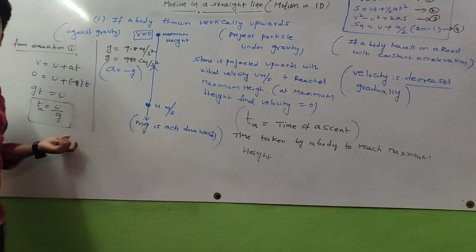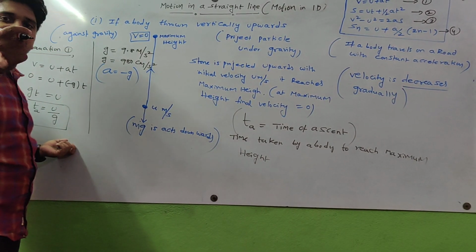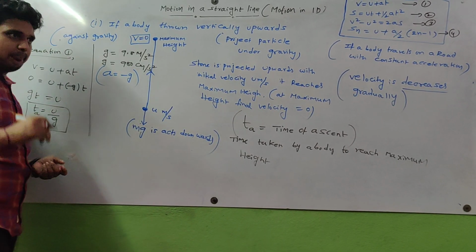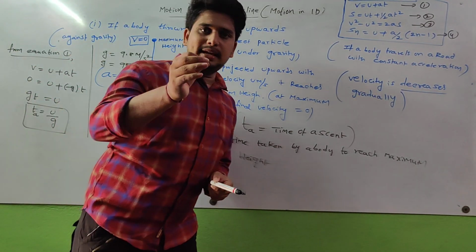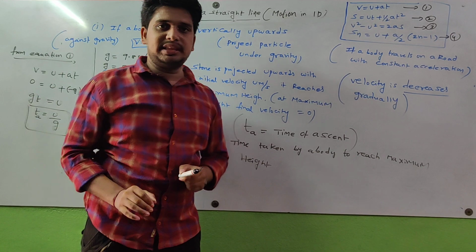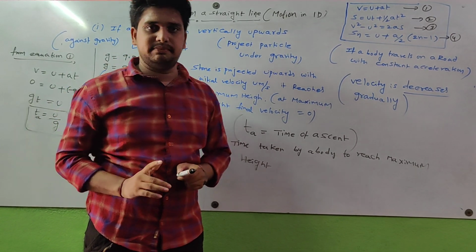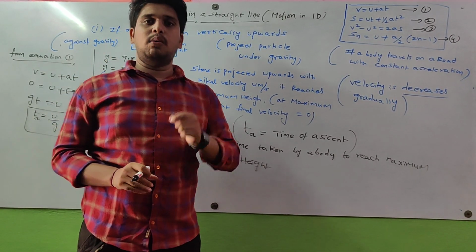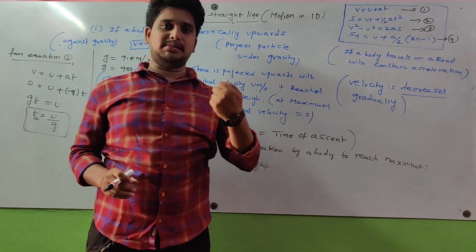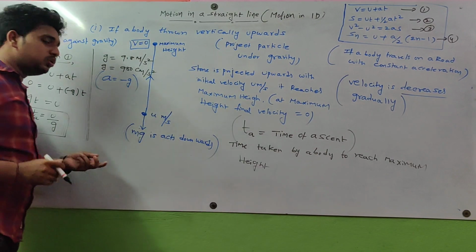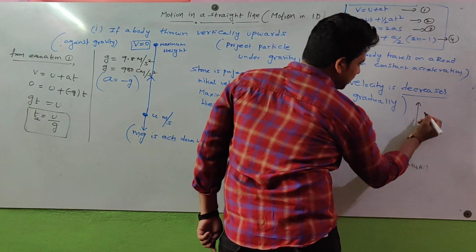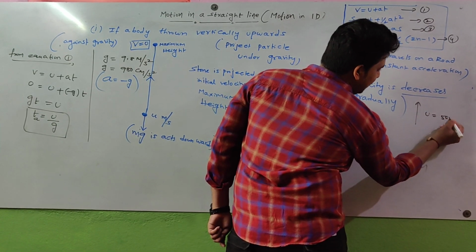What is the formula for time of ascent? U by g. If initial velocity is given, then it is easy to find time of ascent. For example, I am taking a stone or a pebble. It is projected vertically upward with a velocity of 50 meter per second. What is the time taken by the body to reach maximum height? Like that, a question is asked. So how to solve that one?